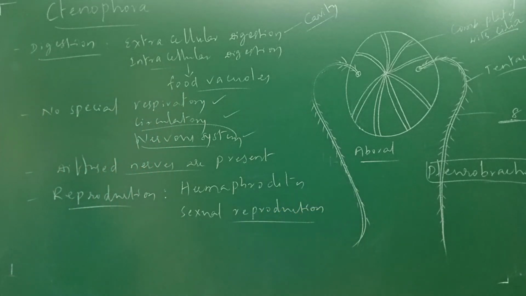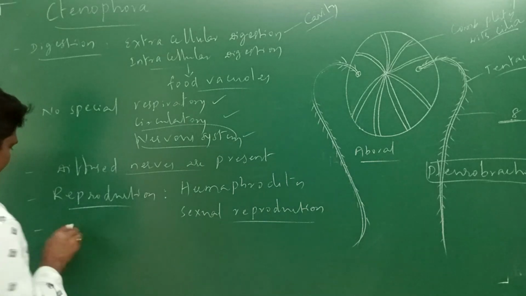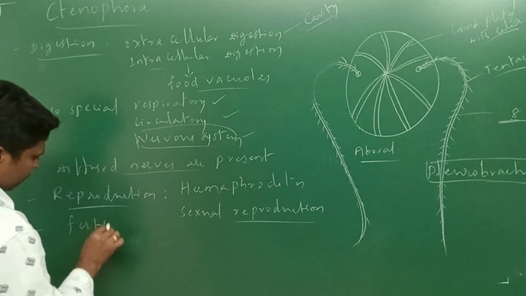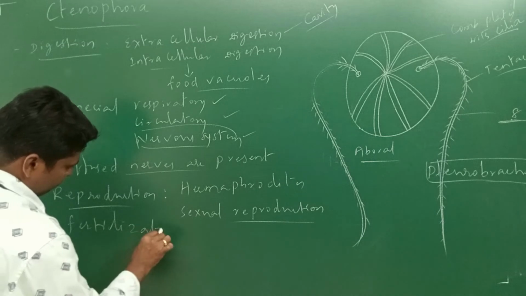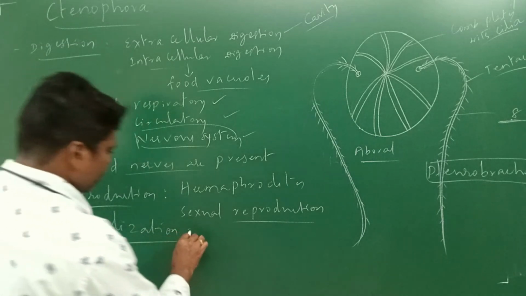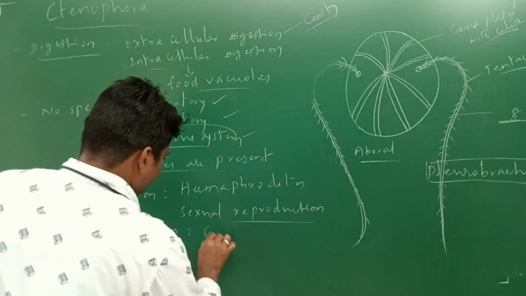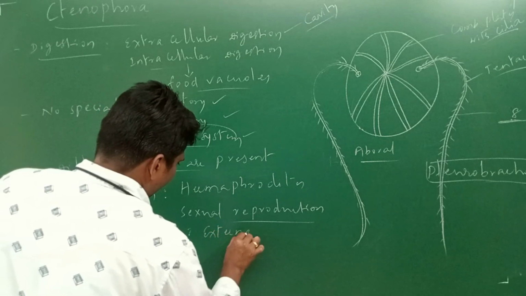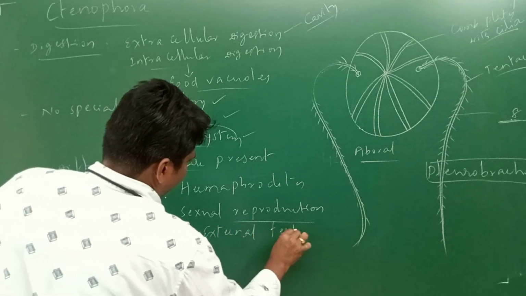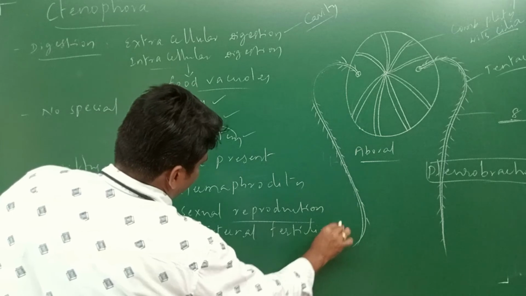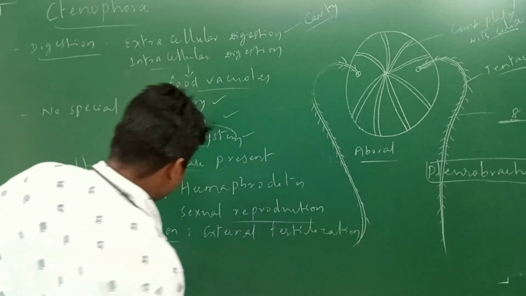Next, fertilization. These are exclusively marine, so external fertilization takes place.